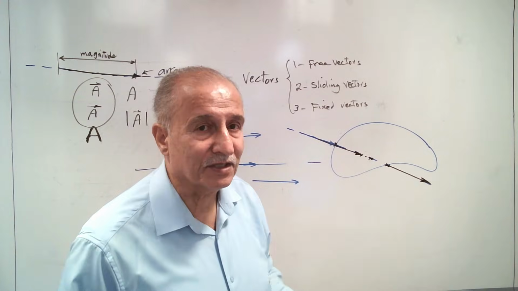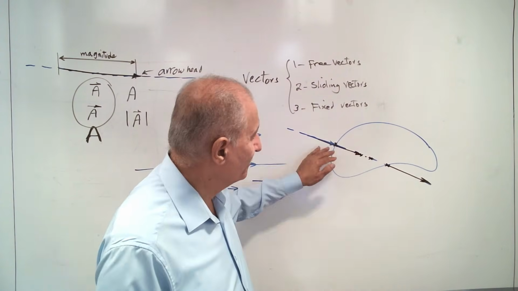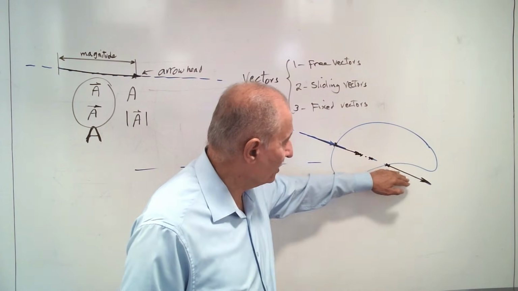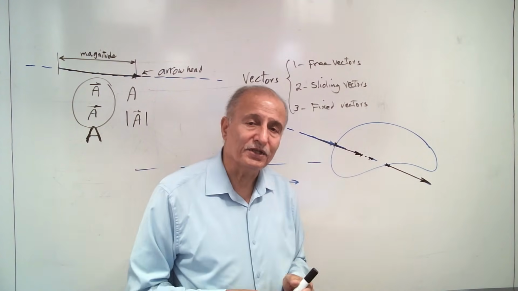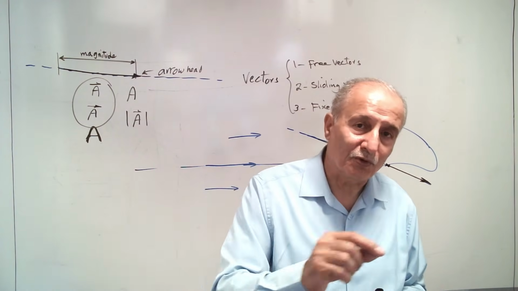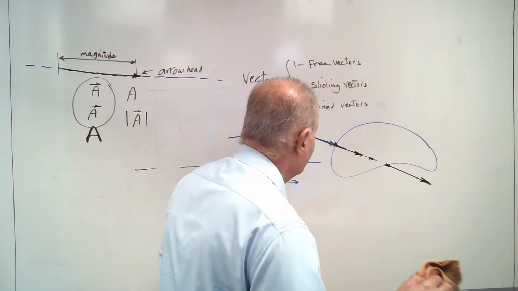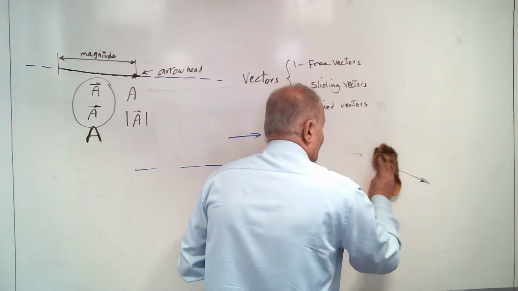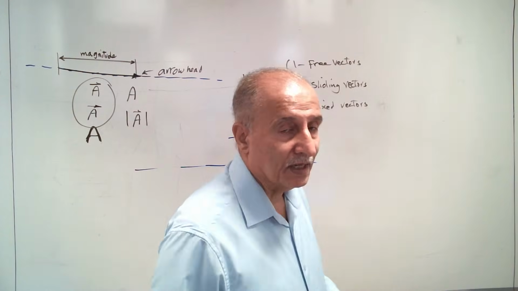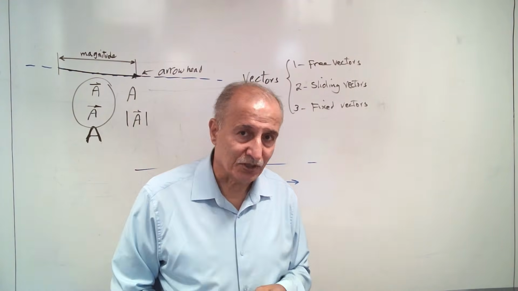This is what happens in statics: we can change the point of action, going back and forth with the force, for solving some problems. That's called sliding vectors. And the last one is the fixed vector: you cannot change the point of action.